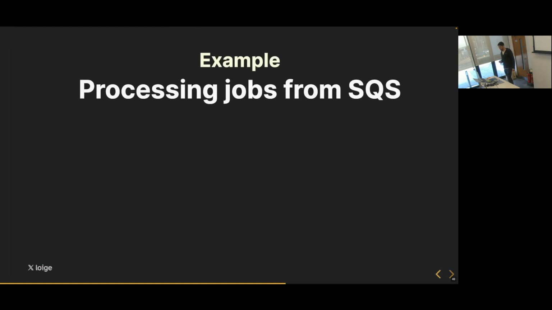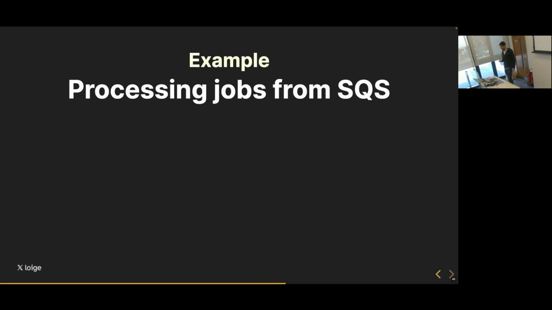And I want to show an example, and I think this is a pretty cool one that was already mentioned twice today by Simon and Raphael, which is when you are processing jobs from SQS using Lambda.